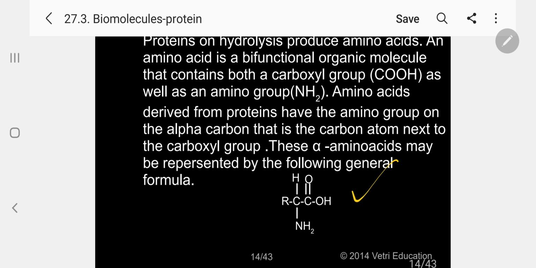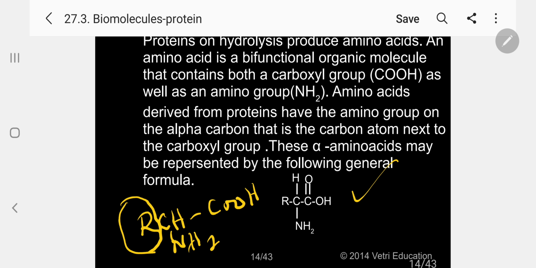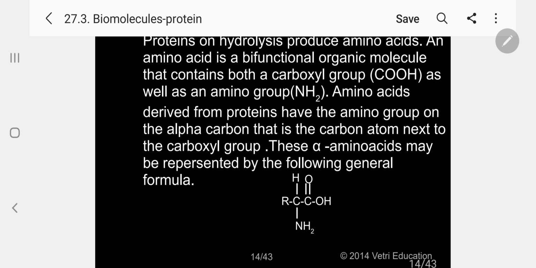R-CH(NH2)-COOH. Or I can simply write it like this. So you can easily understand this. So this is the formula. Kindly follow. Only the difference will be in the form of R. All others will be common. So depending upon the R, we can name different alpha amino acids. Please follow.